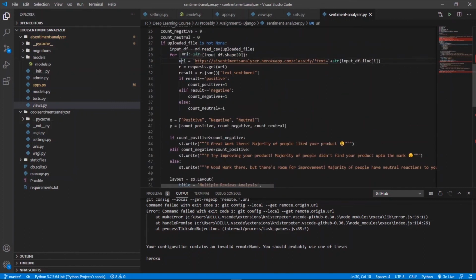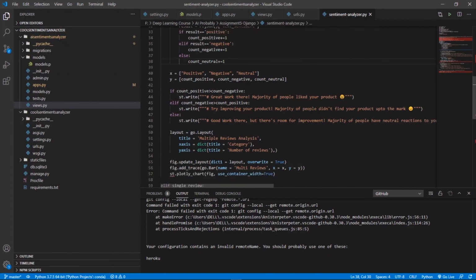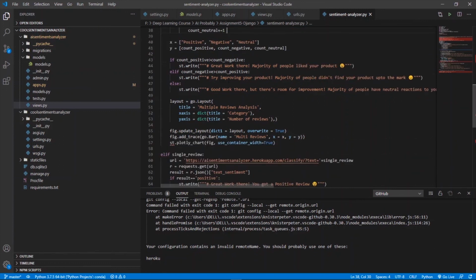Here you can see that whenever any review comes in, I'm using the URL which I just created, that is AI-sentimentsanalyzer.herokuapp.com/classify text, and then I'm using the review, whatever the user adds, and whatever reply I get, I extract the text sentiment value from it and use it as the result. This particular piece of code is for the CSV files we upload. If the result is positive, then the count of positives is increased, else the count of negatives is increased, else the count of neutrals is increased. After that, we plot it using Plotly, and there is some logic to write "great work" there and all. So you got my point, right?